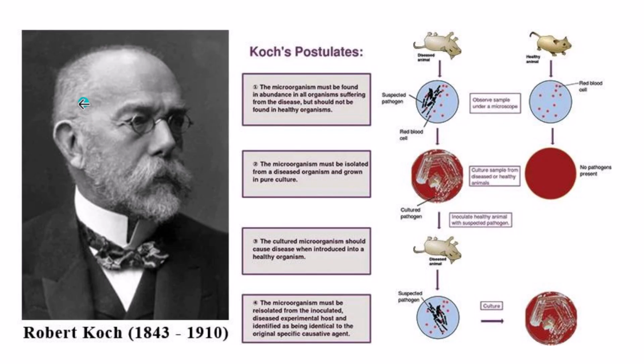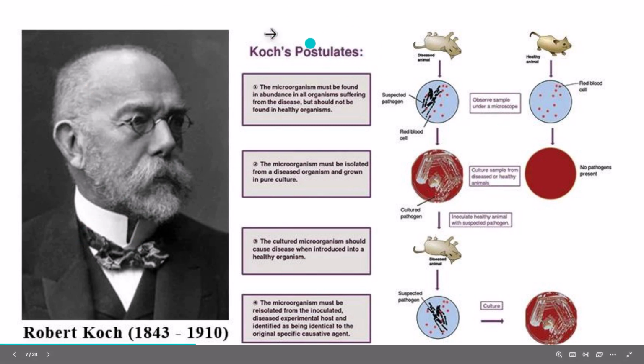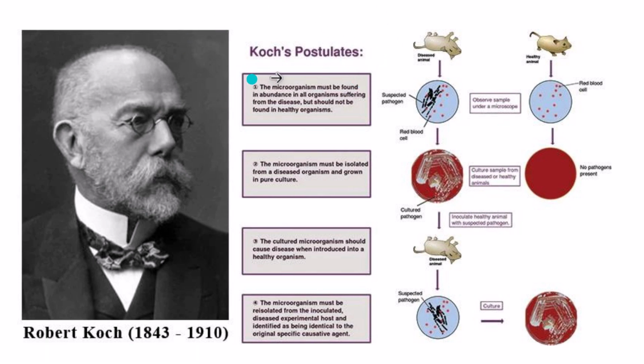Here is another figure for the experiment, and this is Robert Koch, and Robert Koch's rules are named Koch's postulates. Koch's postulates include these 4 steps that you should memorize in order, please. In the first step we have the animal. The pathogen should be present in the infected animal and absent from the healthy animal. In the second step, he isolated the pathogen from the infected animal. You can see here that the healthy animal does not have the pathogen, while the infected animal has the pathogen, and he grew colonies of it to ensure that he isolated a single pathogen.